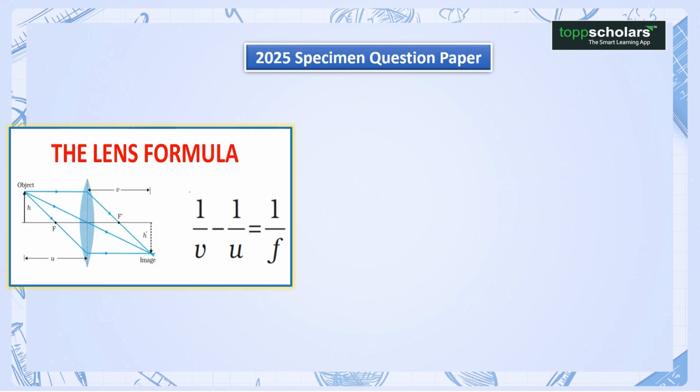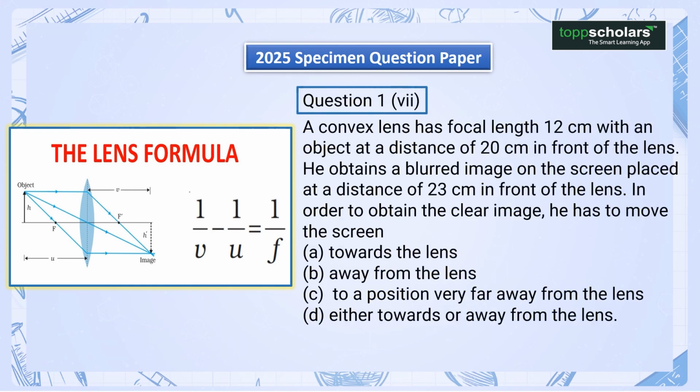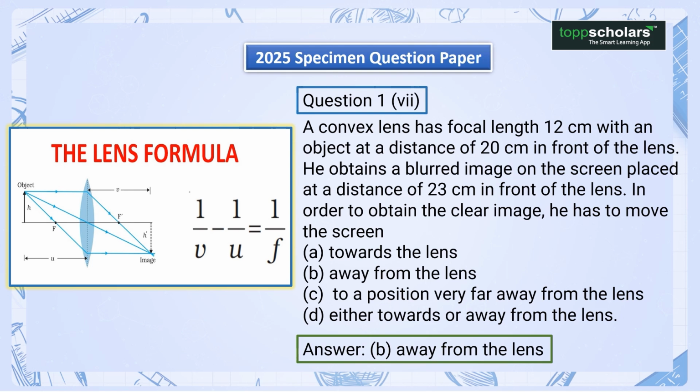2025 specimen question paper. Question 7. A convex lens has focal length 12 cm with an object at a distance of 20 cm in front of the lens. He obtains a blurred image on the screen placed at a distance of 23 cm in front of the lens. In order to obtain the clear image, he has to move the screen: A. towards the lens, B. away from the lens, C. to a position very far away from the lens, D. either towards or away from the lens. Answer B. Away from the lens.